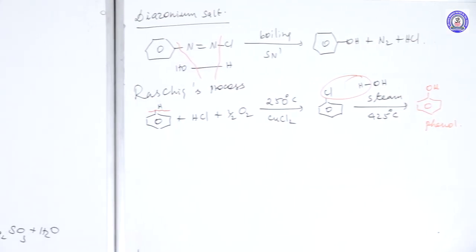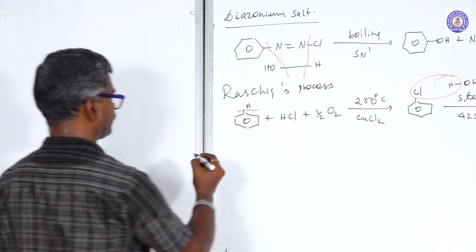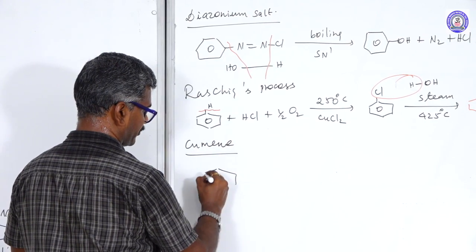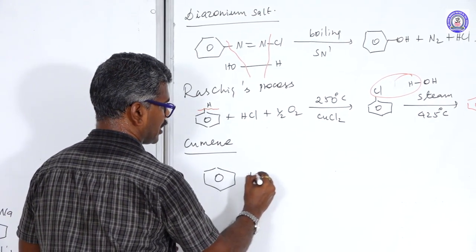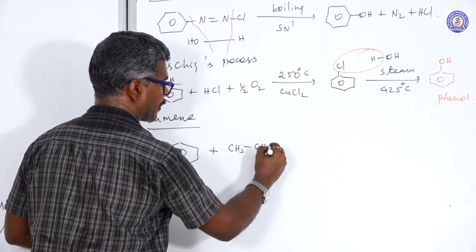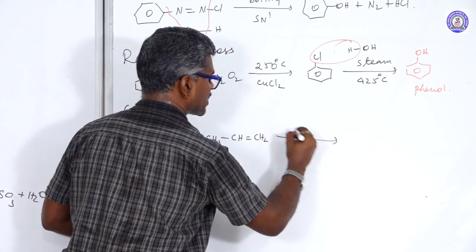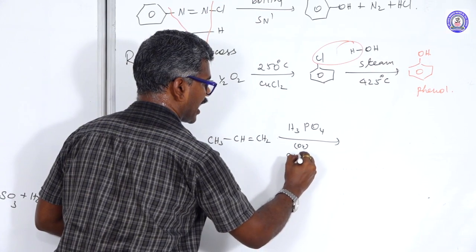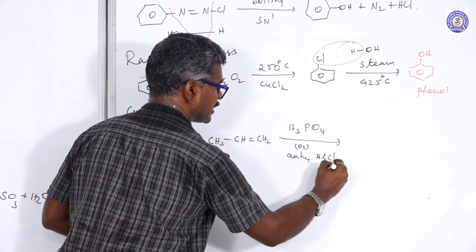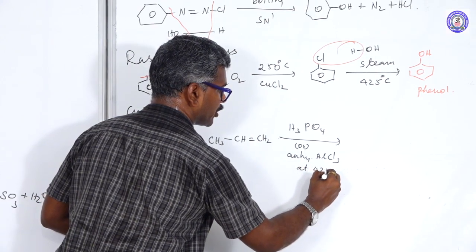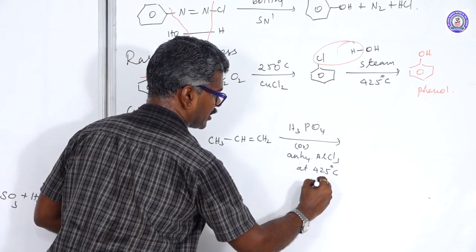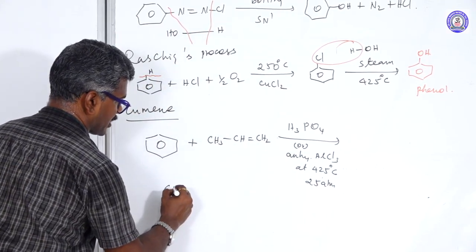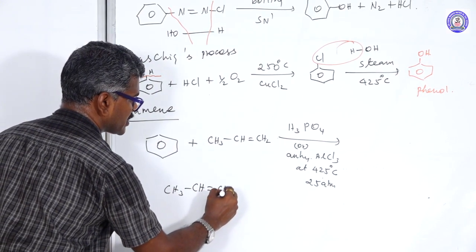This is another method. Next method is the cumene process. Starting from benzene, react with propylene in the presence of orthophosphoric acid or anhydrous AlCl3 at 425 degrees Celsius or 25 atm pressure. This reaction takes place with CH3 CH double bond CH2.